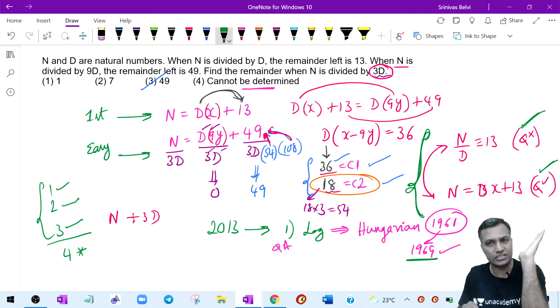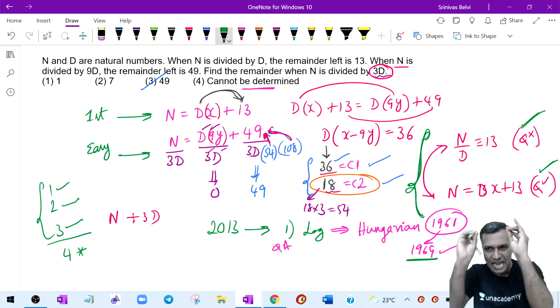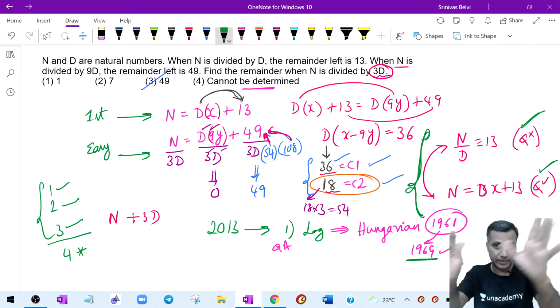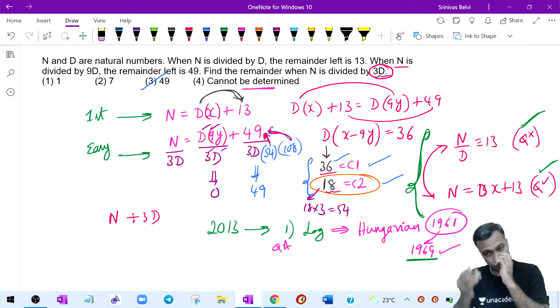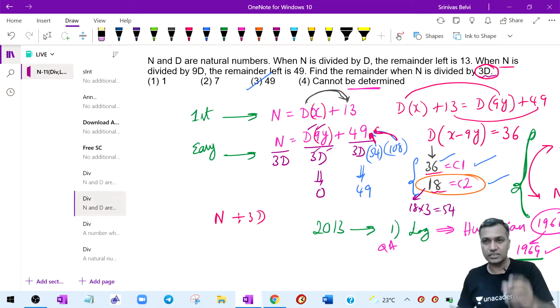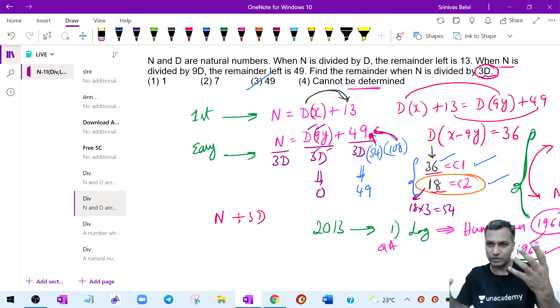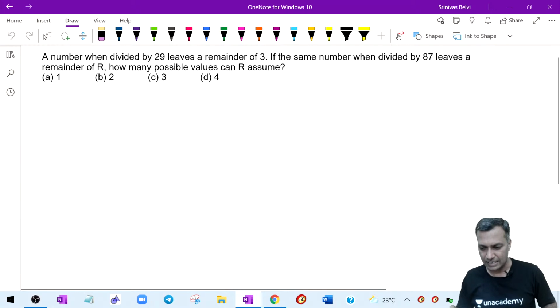Hey guys, message loud and clear. Sometimes you get Olympiad questions cut-pasted as it is in CAT. I'm not kidding. That's what the reality is. All right, let's go on. I just gave my reference of what happened with me. I will tell this more often rather than trying to tell what happened with somebody else, because enough things happened with me as well.